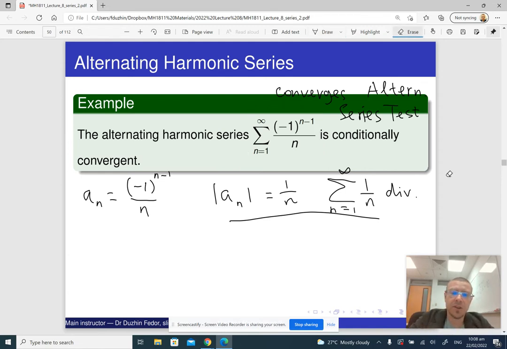More generally, instead of the alternating harmonic series, suppose that I put p here. So what about the alternating p-series? If p is positive, then this series converges according to the alternating series test.